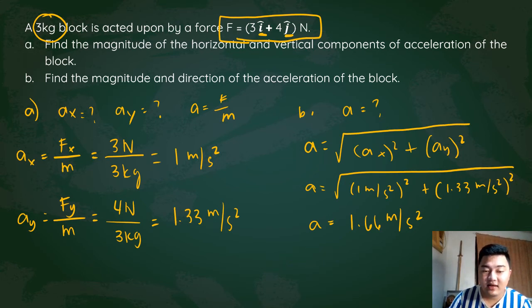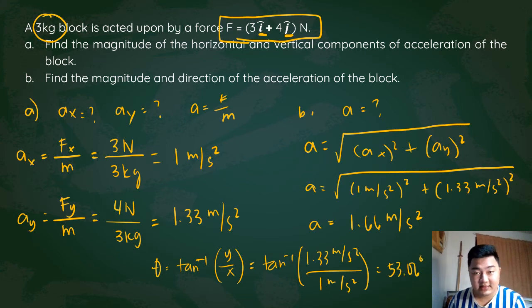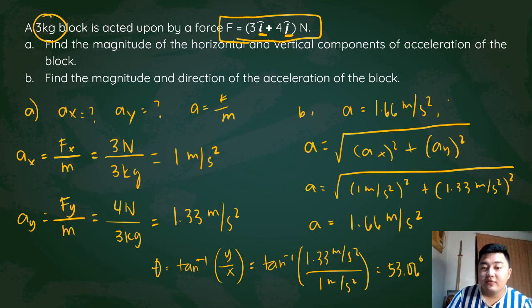So you have theta is equal to arctan of y over x, which is arctan of 1.33 meters per second squared over 1 meter per second squared. So that will give you an approximate of 53.06 degrees. So therefore, your final answer here, your acceleration should be equal to 1.66 meters per second squared, 53.06 degrees north of east.